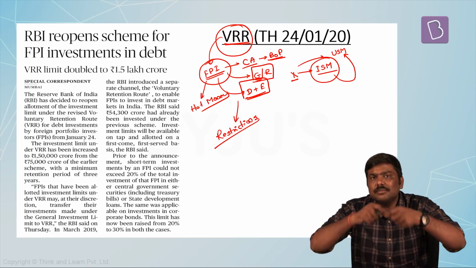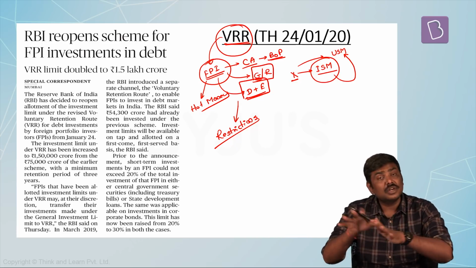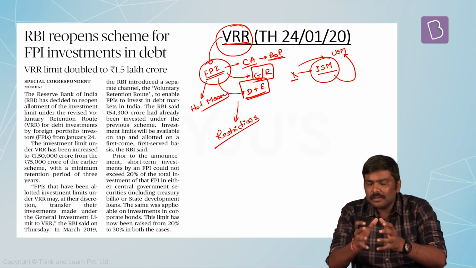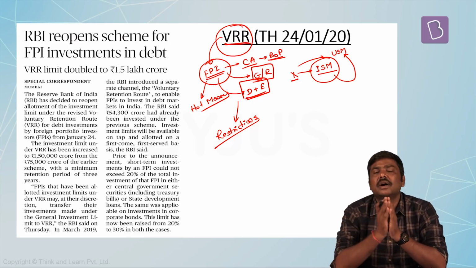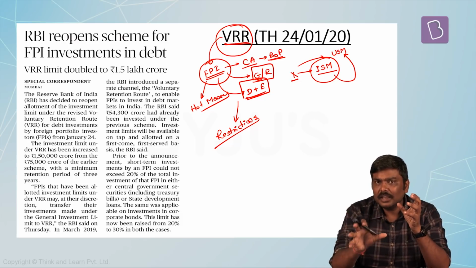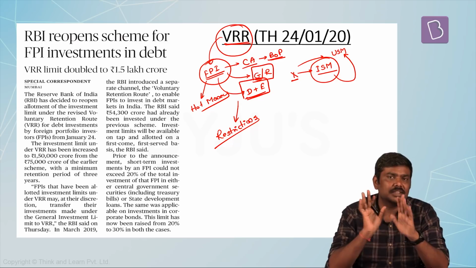Or I will exempt you from these restrictions to a certain extent. Having said so, there is one condition. Whatever money you bring into the Indian market and invest, a certain part of it will have to be locked in India for a period of 3 years.